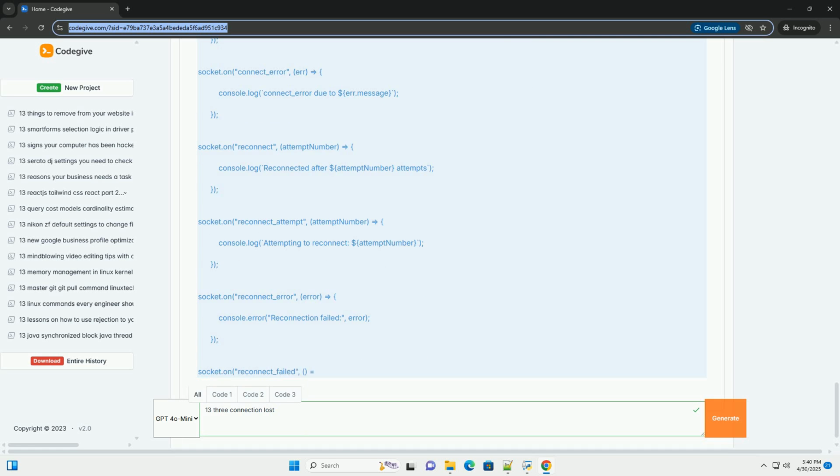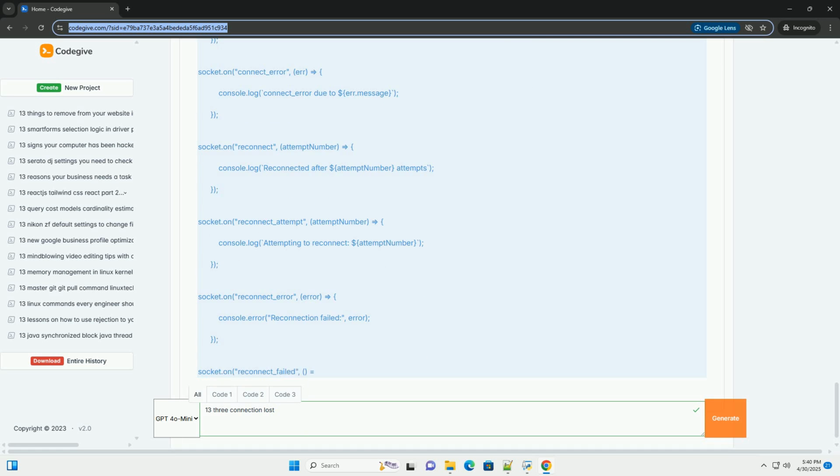Examine the firewall rules on the server and any intermediate network devices to ensure that WebSocket connections, typically on port 443 for WSS, are allowed. Check the proxy server configuration to ensure that it supports WebSockets and that the WebSocket upgrade handshake is being handled correctly. You may need to configure the proxy to explicitly forward WebSocket connections to the socket.io server. Look for options like proxy_pass or similar settings.